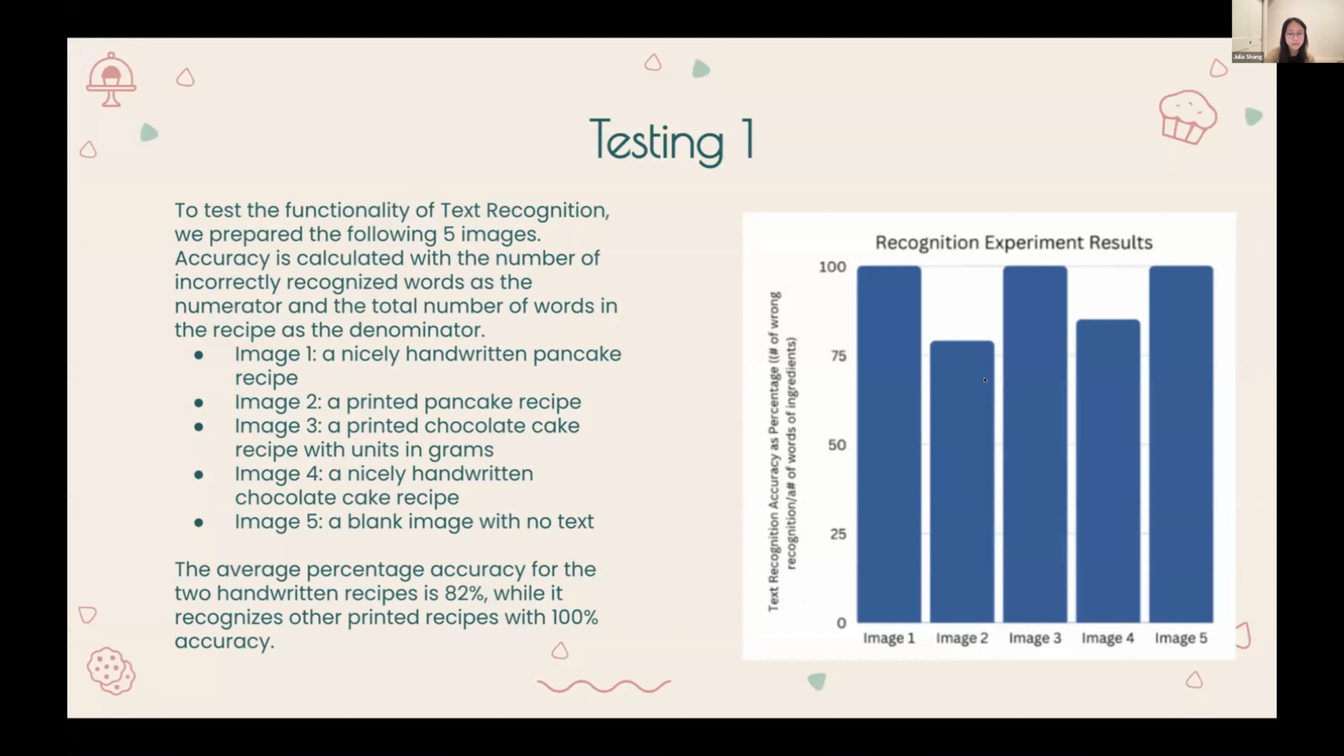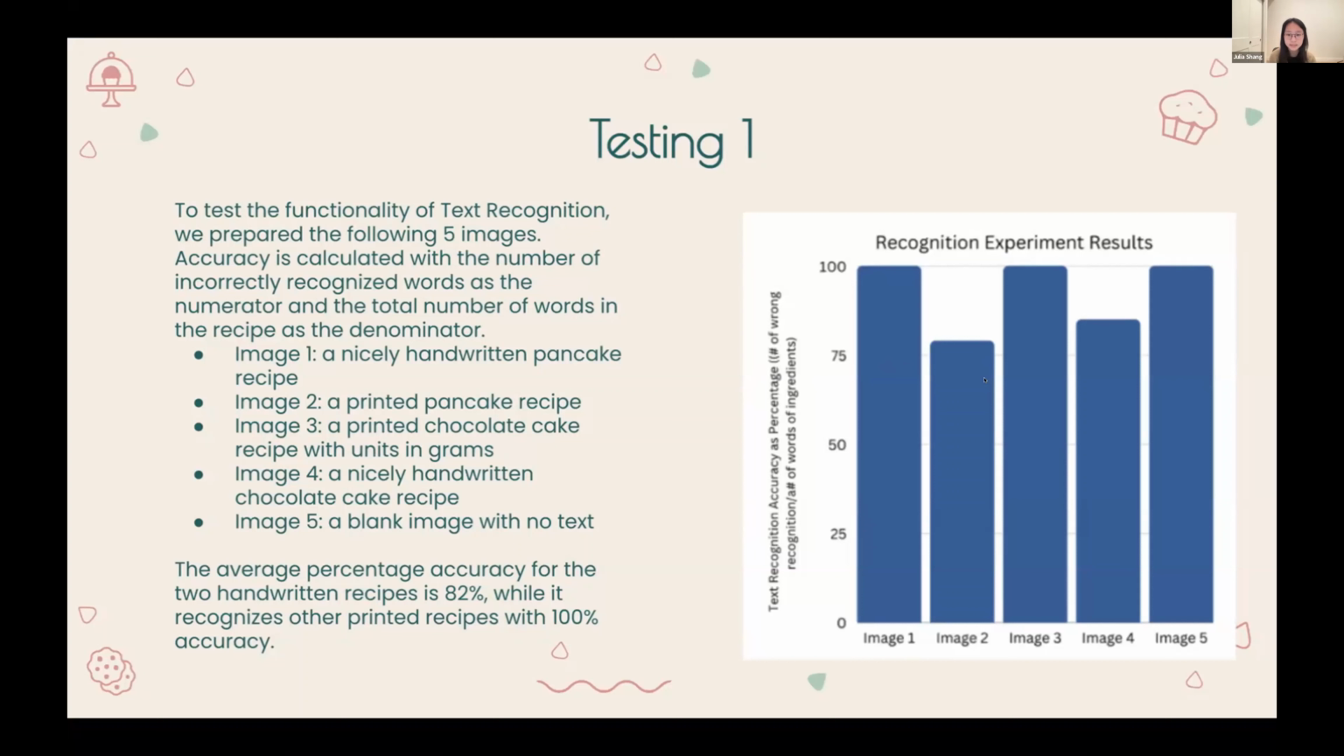The accuracy of text recognition will be manually calculated as a percentage, with the number of incorrectly recognized words as the numerator and the total number of words in the recipe as the denominator. Numbers, units, and fractions are each counted as one word. It turns out that the text recognition performs better with printed text compared to handwritten text. While it accurately recognizes all the printed text, there are some slight deviations when recognizing handwritten text, with an average accuracy of 82%.